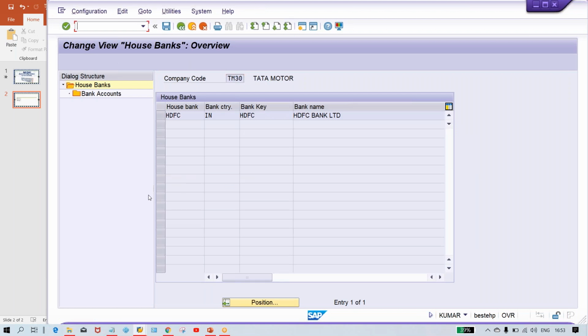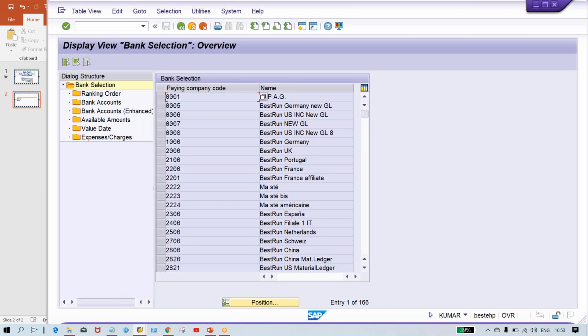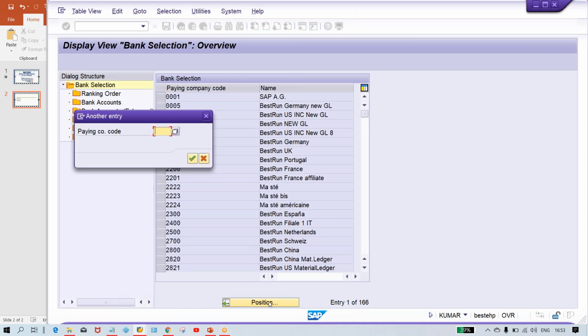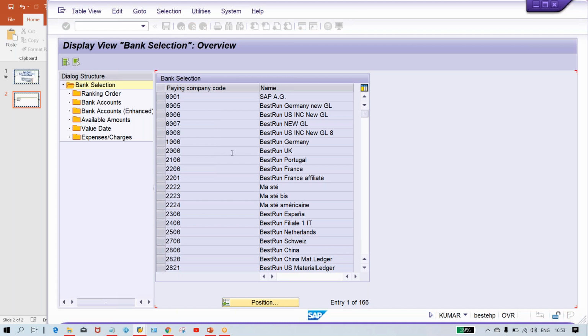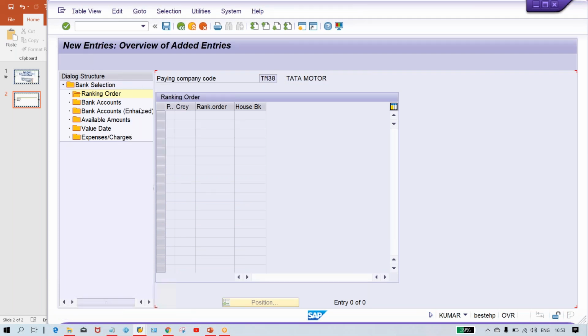Just come back, go to bank determination here. So look at here how much time it has taken. Hardly 3-4 minutes or 5 minutes it has taken to configure this APP, right? Now here you need to click on ranking order and give your company code TM30 and double click on ranking order. Okay, so payment method T, currency INR, ranking order 1, HDFC.